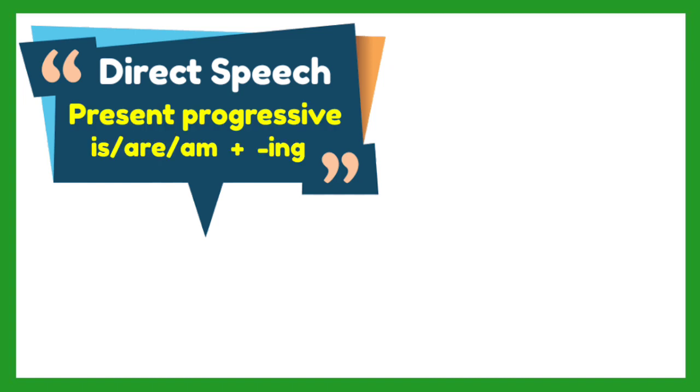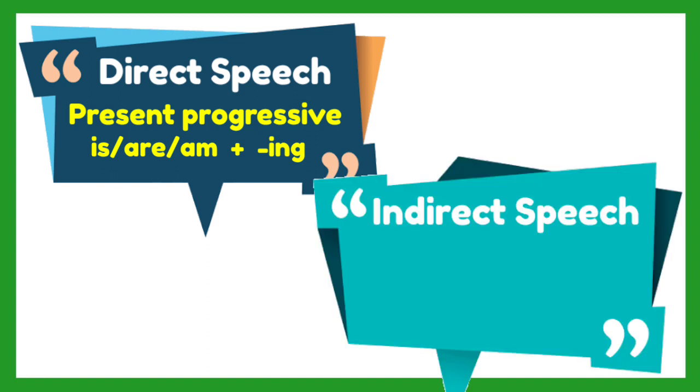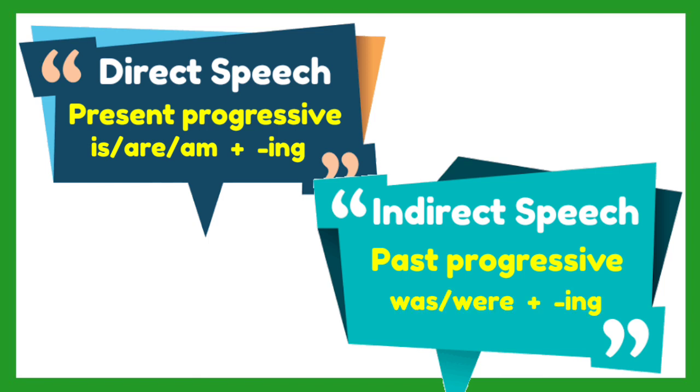Now, what about the direct speech with the present progressive tense of the verb? Taking the format is or are or am plus the ing form of the verb. It will be changed into the past progressive form, which takes the was or were plus the ing form.